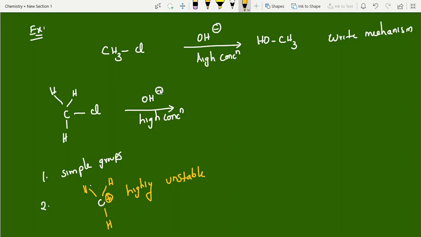Okay, fine. But the high concentration nucleophile is already ready, so it wants to attack. Then what happened? Suppose it attacks here, there is repulsion. OH minus is negatively charged and Cl minus is also there. It is not giving space. At the same time, repulsions will start. So instead of all these things, it will go and attack always from the backside.